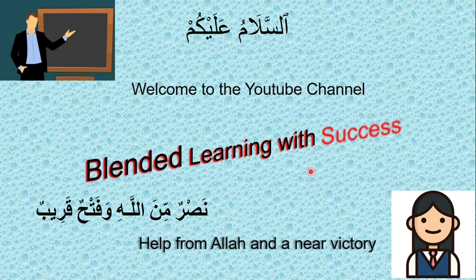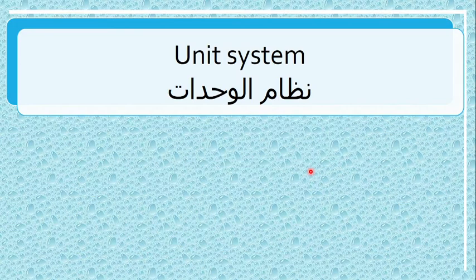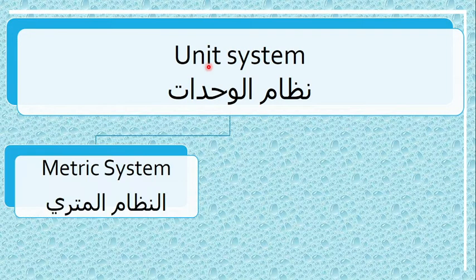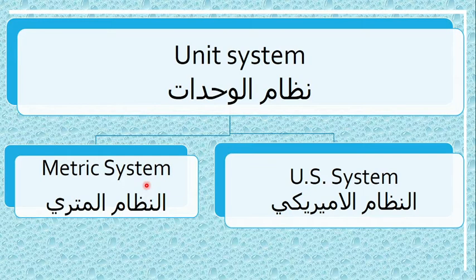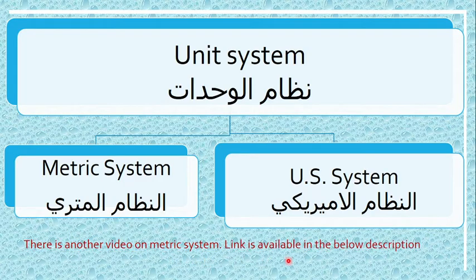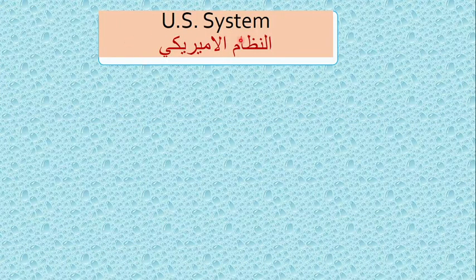Today we are going to learn the unit system. There are two major unit systems in the world. One is the metric system, another is the US system. There is another video on the metric system; the link is available in the description below. In this video, I will explain the US unit system. Let me start. US system.